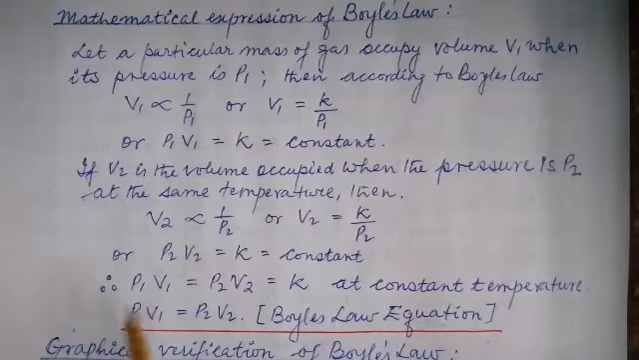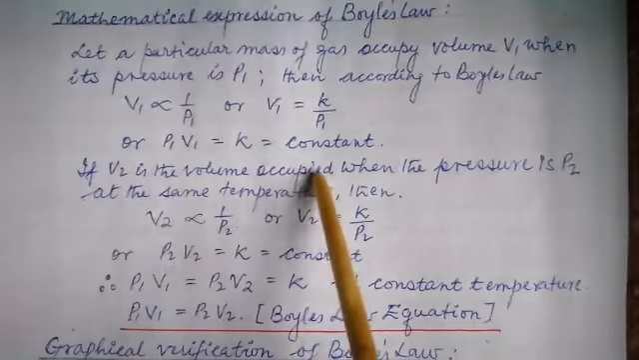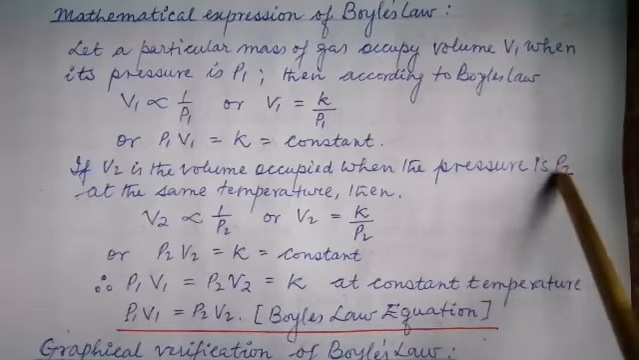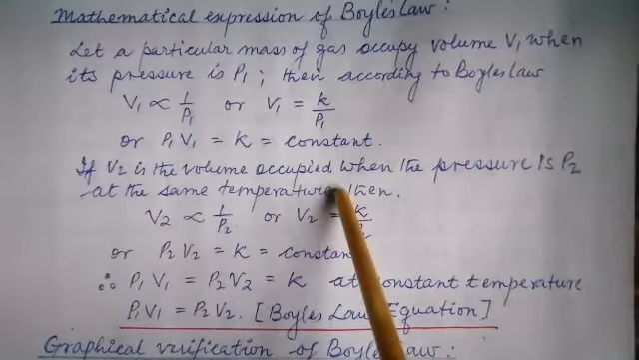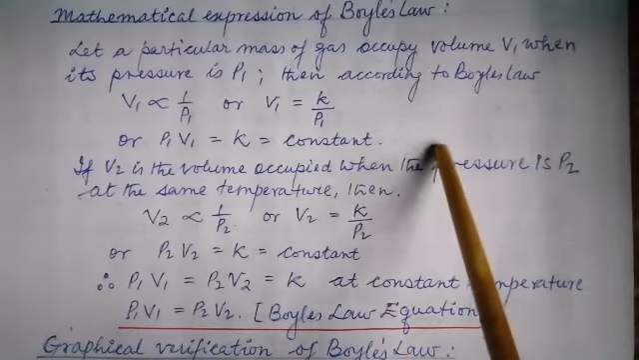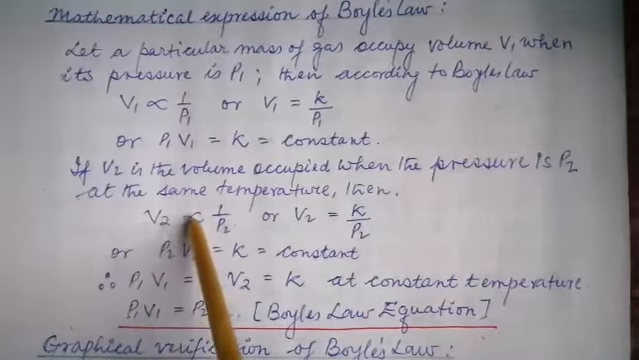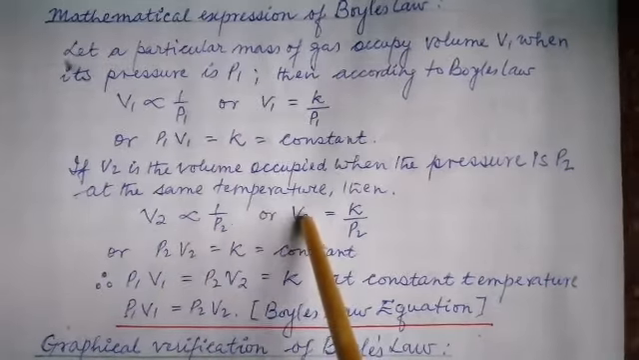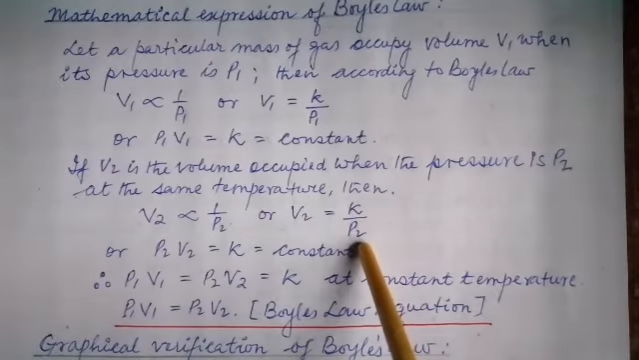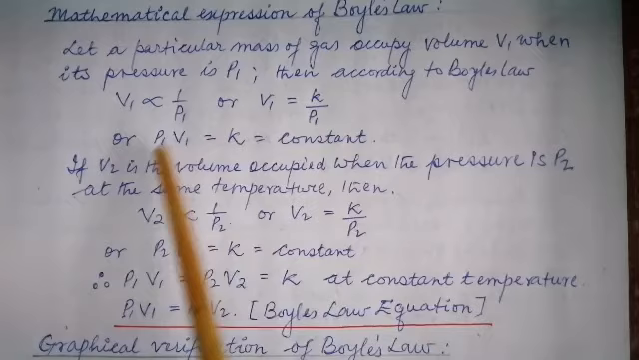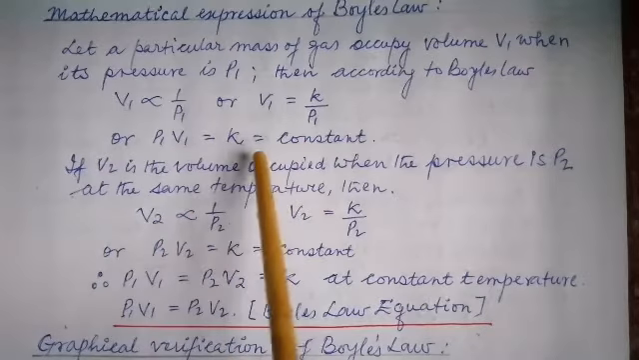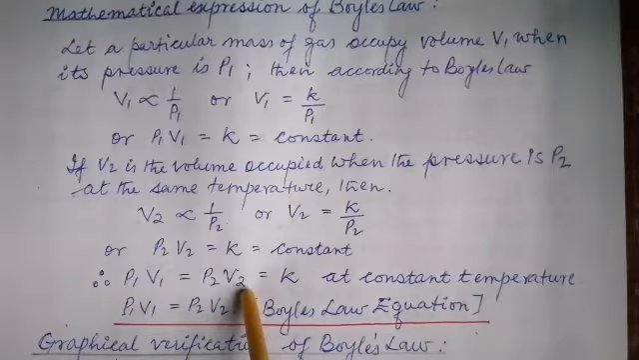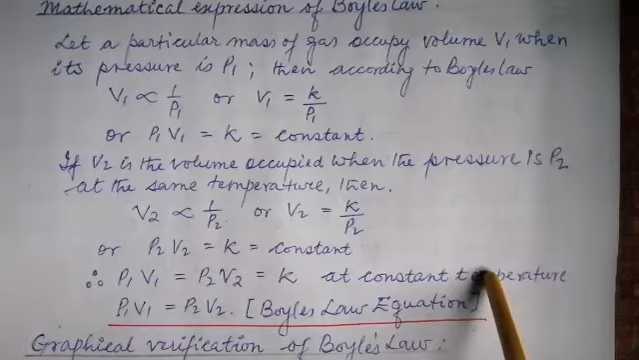Now let us take it this way. If V2 is the volume occupied when the pressure is P2, the final pressure, at the same temperature, that means the temperature is kept constant, then V2 varies inversely as pressure P2, or V2 equals K divided by P2. Now from this expression I can write P1 V1 equals P2 V2, which is equal to K, a constant.